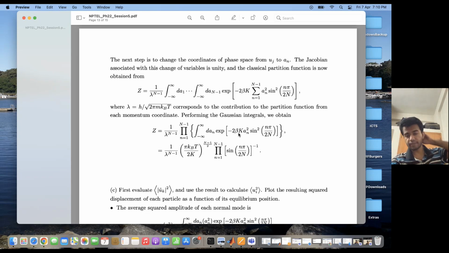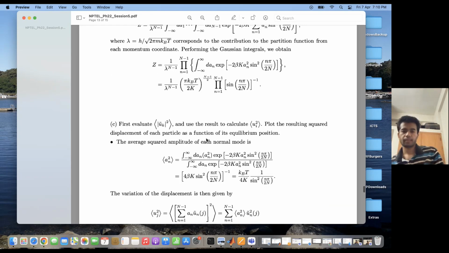Okay, so this directly comes if I do the Gaussian integrals over the an's. So now I obtain my partition function for a chain of n coupled oscillators.